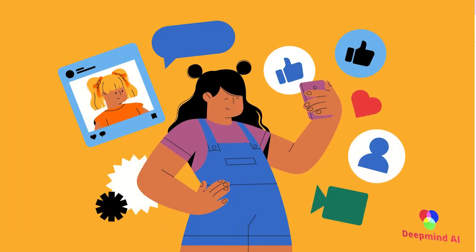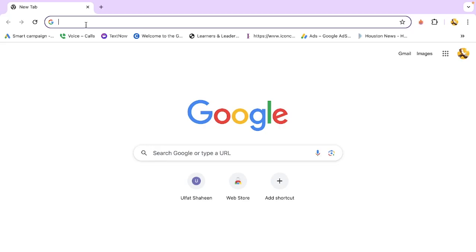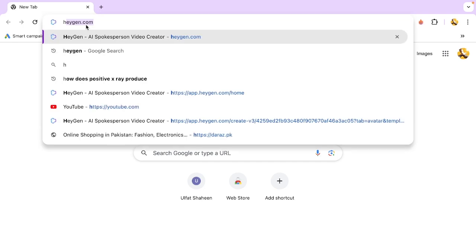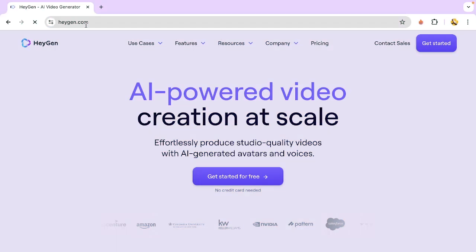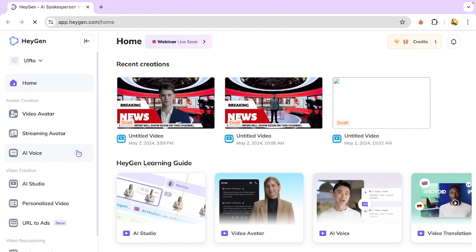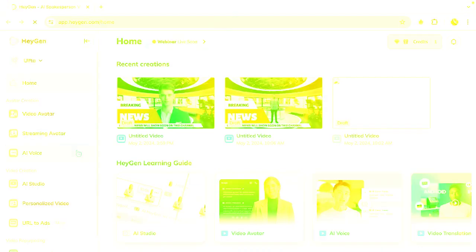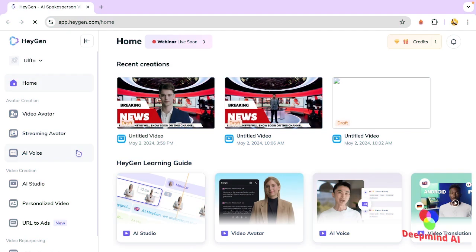So first of all, in order to create your own channel, we will take help from the AI tool called HeyGen. So you have to search heygen.com. You will come up with this interface. All you have to do is click Get Started. You can log in to HeyGen by using your Google ID. When we log in to HeyGen, the interface looks like this.